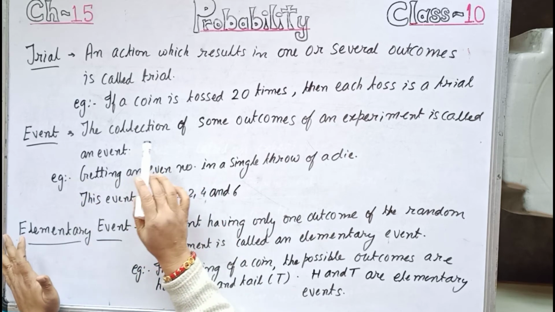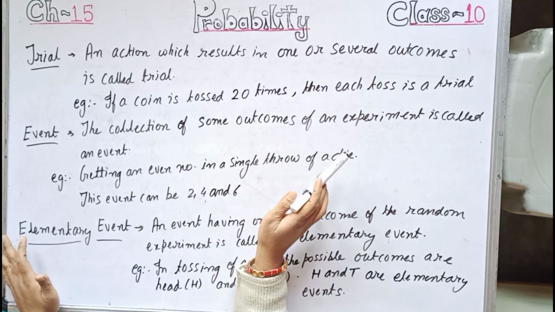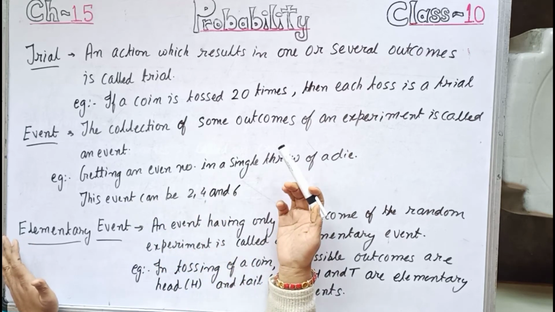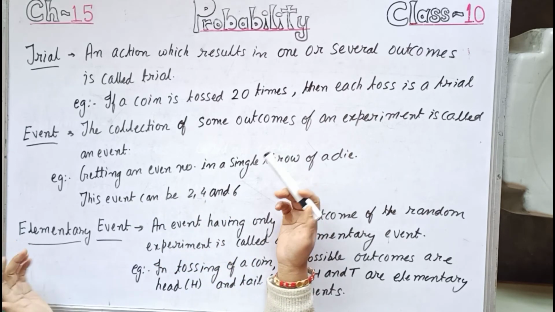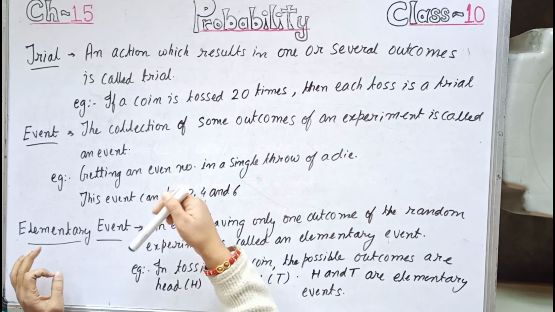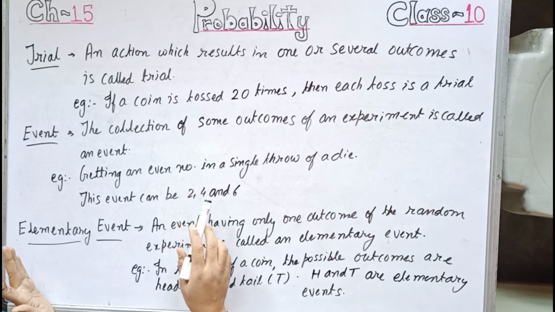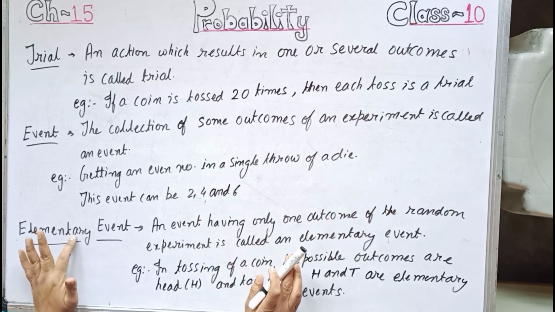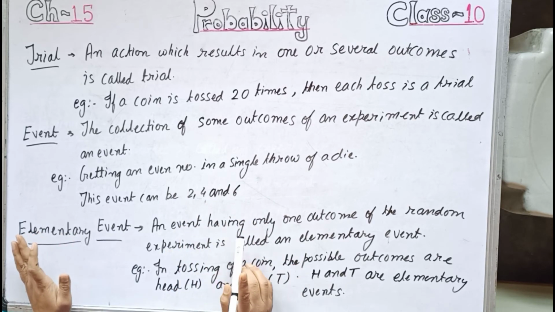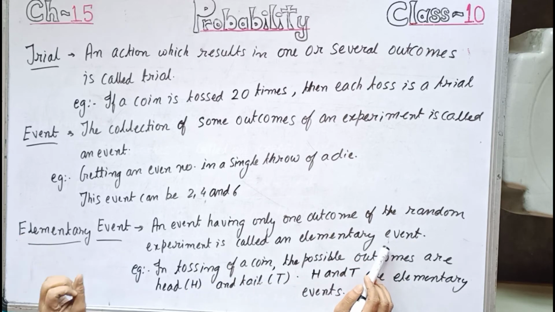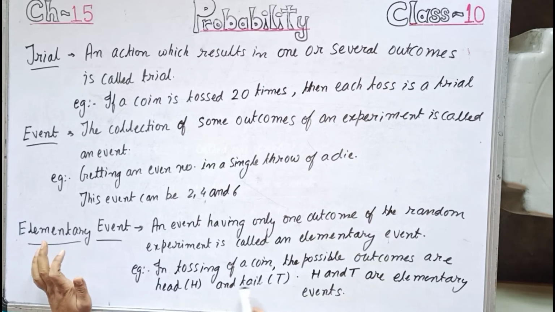Now event: the collection of some outcomes of an experiment is called an event. For example, getting an even number in a single throw of a die is called an event. When we want an even number in a single throw of a die, the outcomes can be 2, 4 and 6. Now elementary event: an event having only one possible outcome of the random experiment is called an elementary event. For example, in tossing of a coin, the possible outcomes are either head or tail.